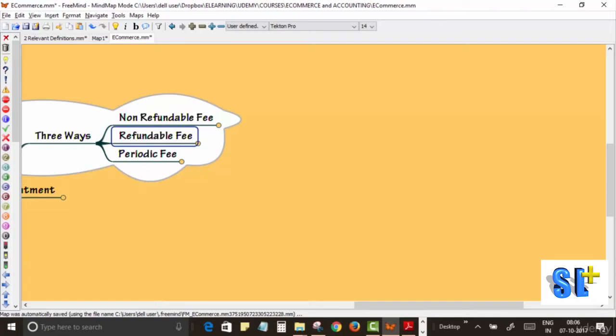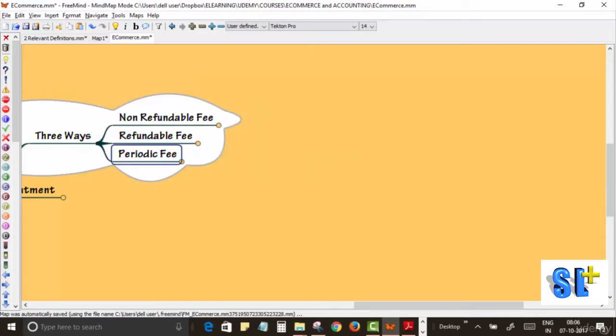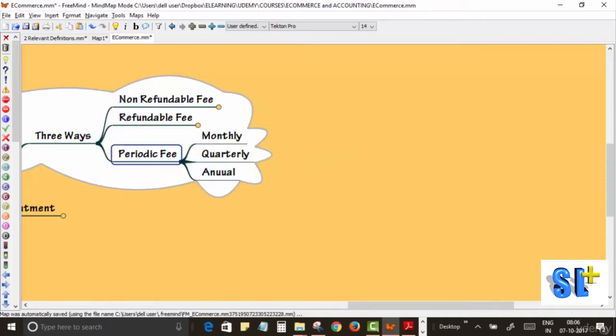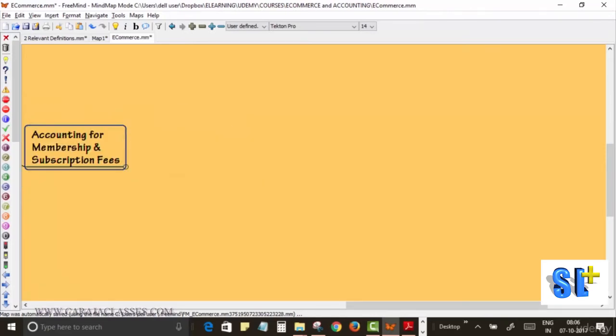Then the second one is a refundable fee, but it will be subject to certain conditions that are stipulated in the subscription agreement. The third one is periodic membership or subscription fee, which can be collected on a monthly, quarterly, or annual basis. Now, how accounting is going to be done for each and every way in which the fee is collected, we'll see in the next session.